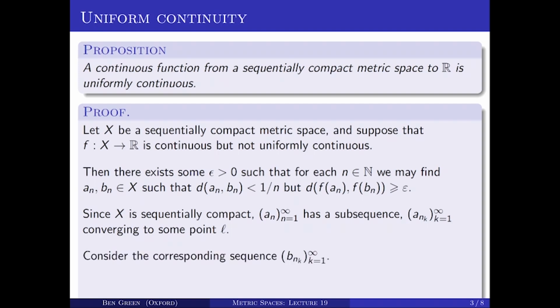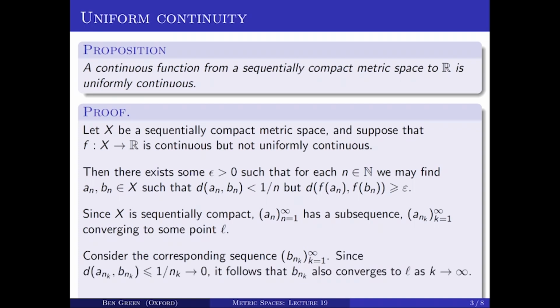Now, corresponding to that subsequence will be a subsequence of the B's, namely the subsequence of the B's with the same indices. So that's the subsequence B sub n sub k, k equals 1, 2, 3, and so on. Now, nobody said that that sequence converges to a point. It might well not do. But actually, it does, because the distance between A sub n sub k and B sub n sub k tends to 0.